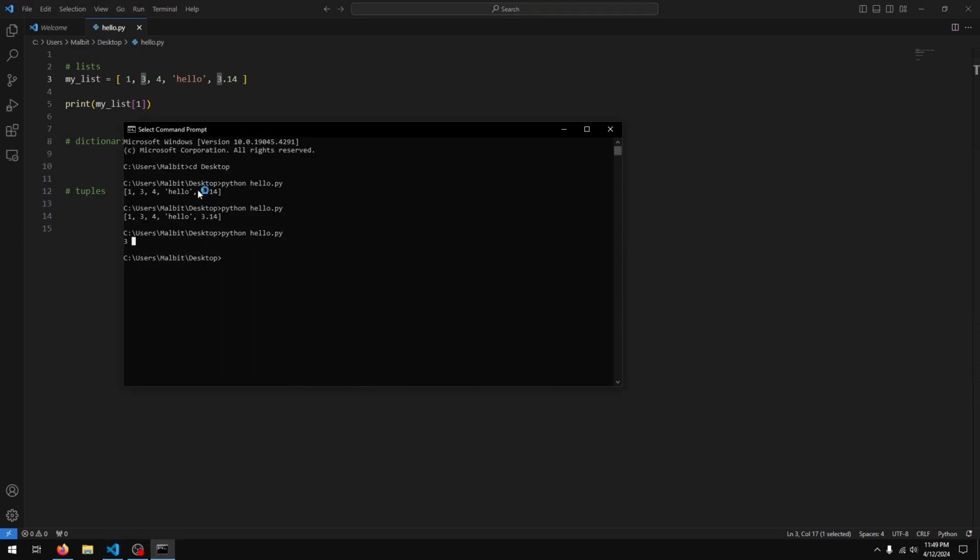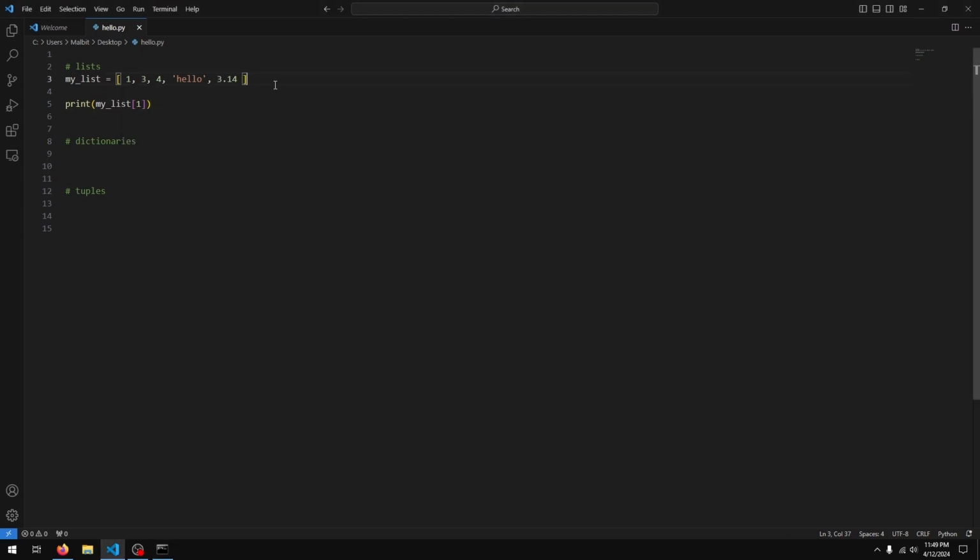So what happened? Well, list indices start at 0. So even though the 1 is at the first position, for the computer it's actually going to start counting at 0. So it's going to say 1 is at position 0, the 3 is at position 1, the 4 is at position 2, and so on. That's something to keep in mind. It's something that tripped me up when I started my coding journey. It takes a while to get used to the fact that it starts counting at 0, but you'll get used to it pretty quickly.